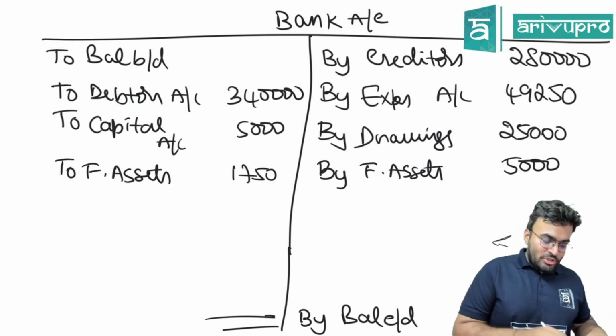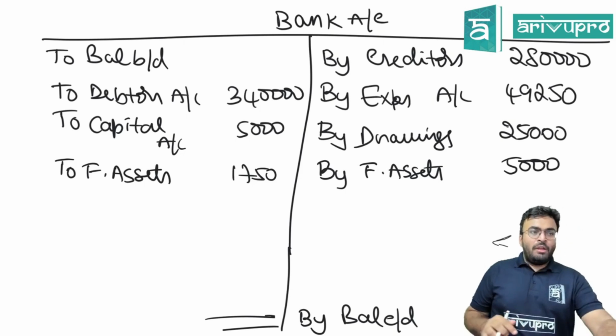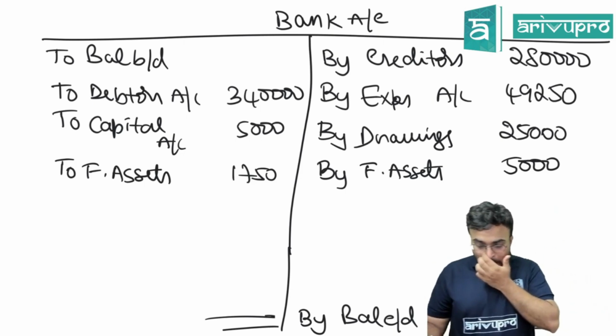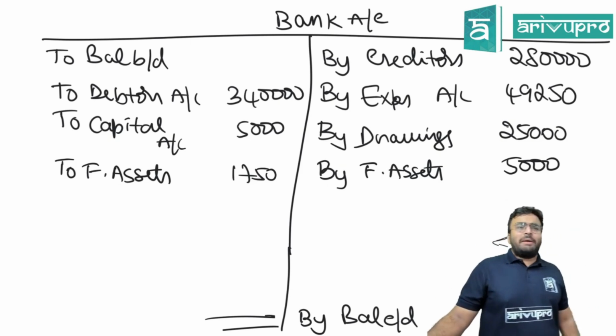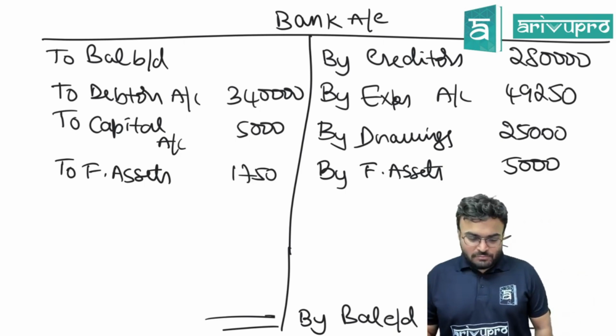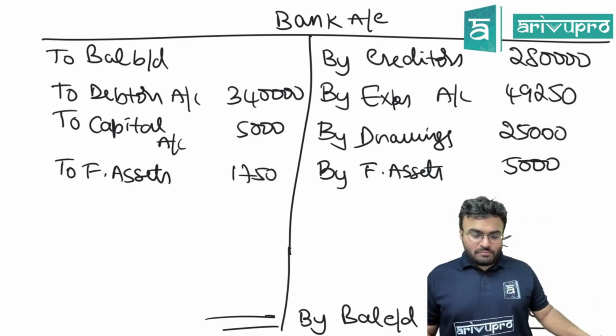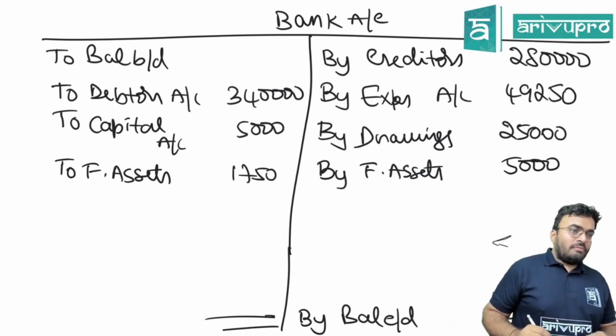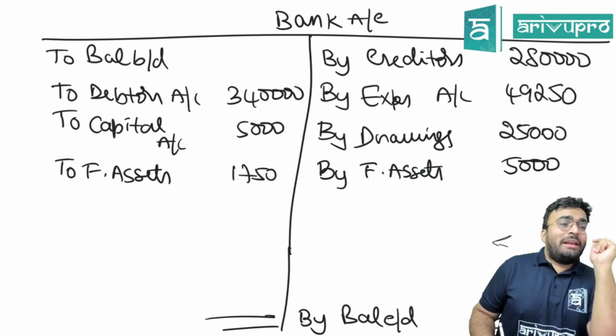Can you find the situation with the bank? Use your calculator, find the bank balance. Check if it is tallying. If it is tallying, no opening balance. If it is not tallying, opening balance. Why do we need the opening balance? That you tell me first.